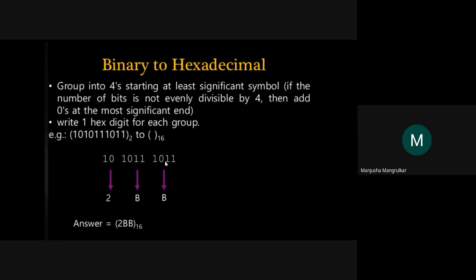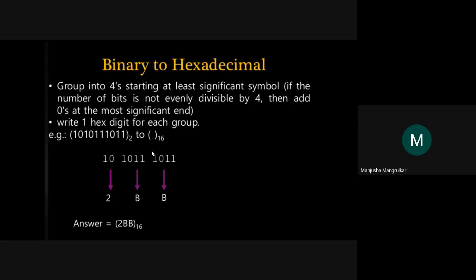Now we see that this 1011 represents B. 1011 again represents B, and 0010 represents 2. So the hexadecimal number of this binary is 2BB.